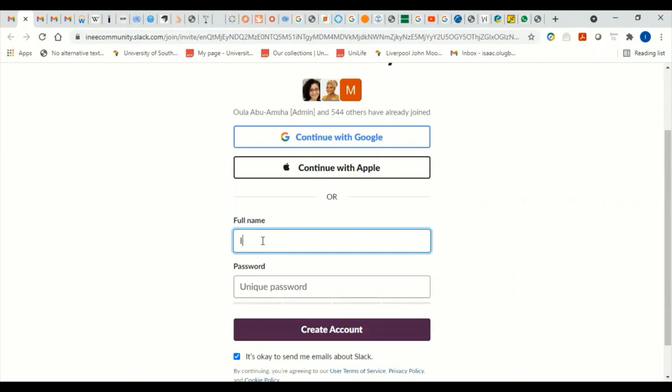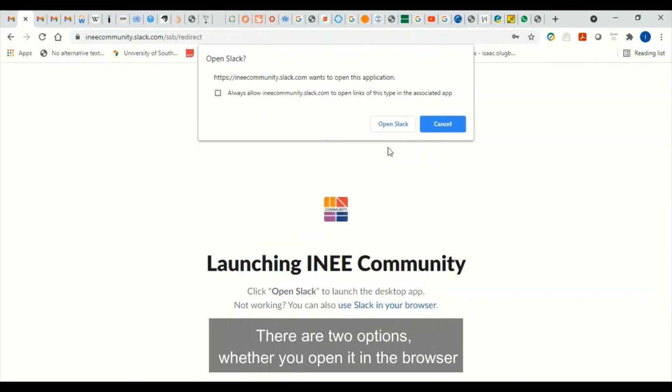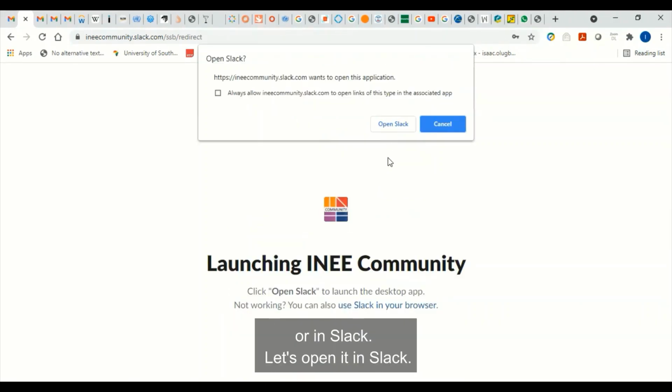Okay. Yes, please. Let's proceed now. Create account. There are two options, whether you open it in the browser or in Slack. Let's open it in Slack. Click on Open in Slack, yeah.